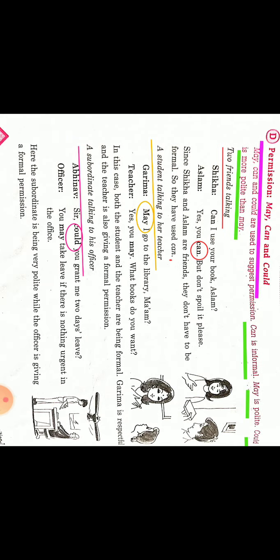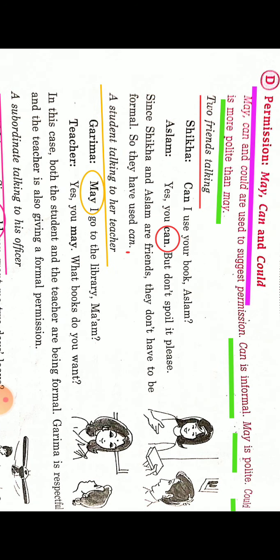Let us start with the first point, that is permission. If we have to take permission from an informal person, then we will use the modal can. If we have to take permission from a formal person, like your teacher, your boss, or anyone with whom you have a formal relation, with whom you have to make a polite request, then you will use may. And if you have to make a very polite request, then you will use could.